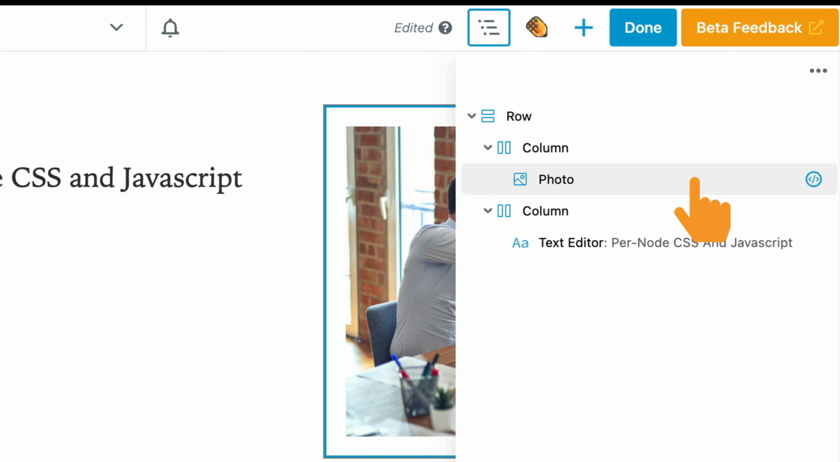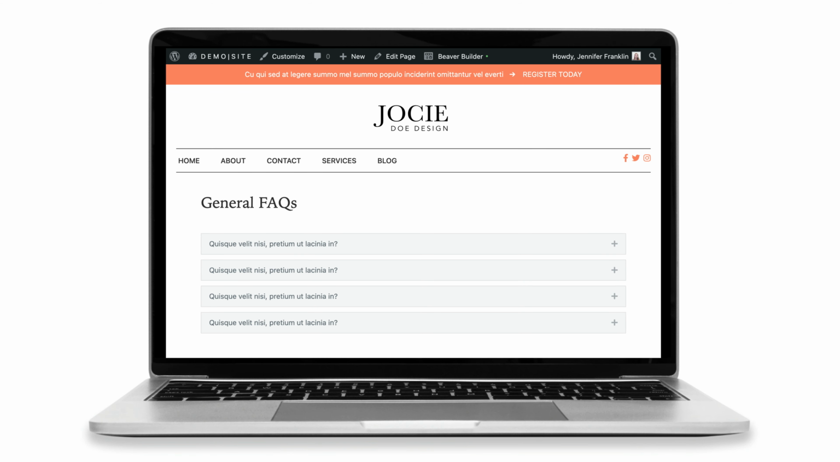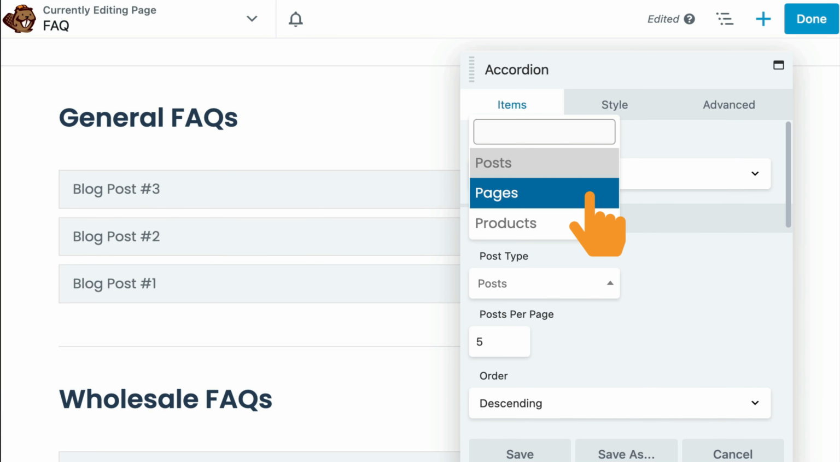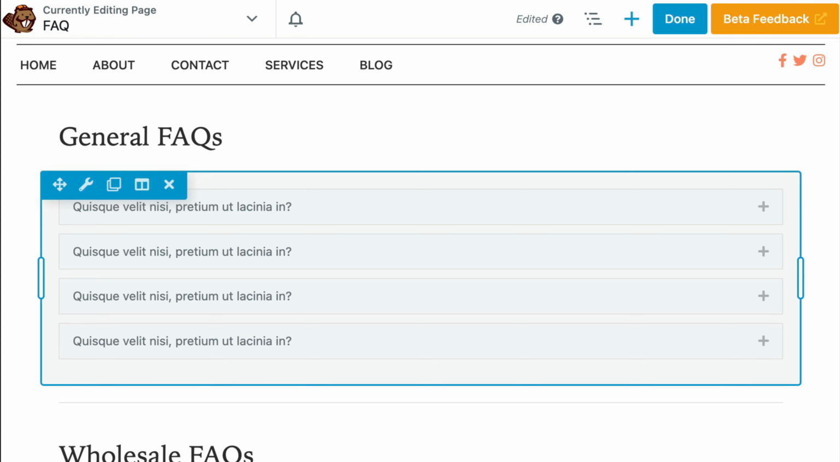We've made improvements to the Accordion and Tabs modules so that you can select multiple post types. This is perfect for displaying different types of content, such as blog posts, pages, products, or events. The Accordion module displays a list of items with expandable sections. Prior to the update, this module could include your posts or pages, but not both at the same time. Now, with the new update, the Accordion and Tabs modules support the multi-selection of post types.